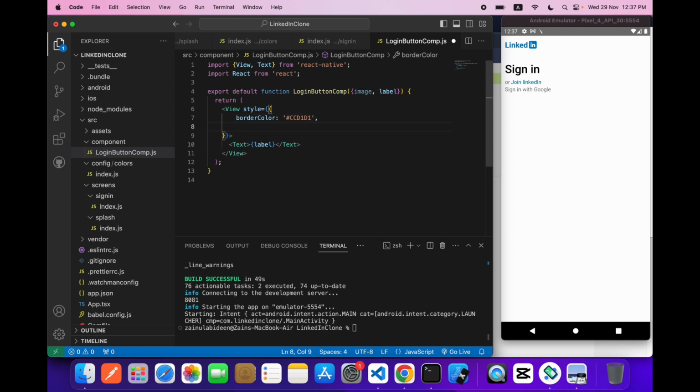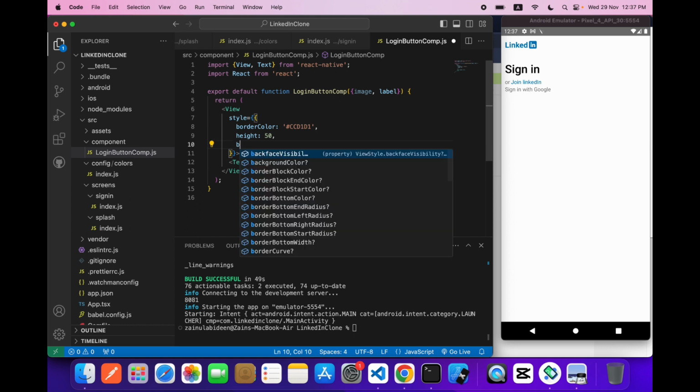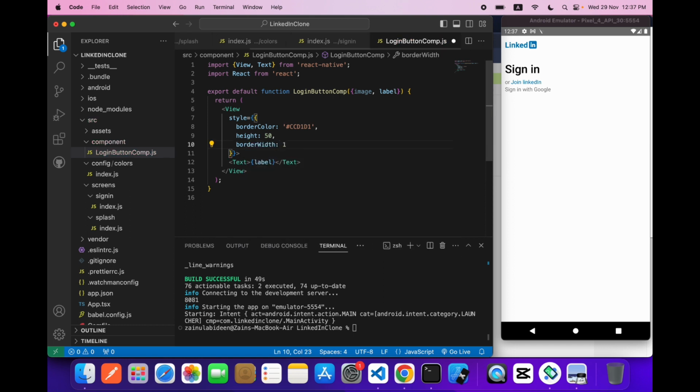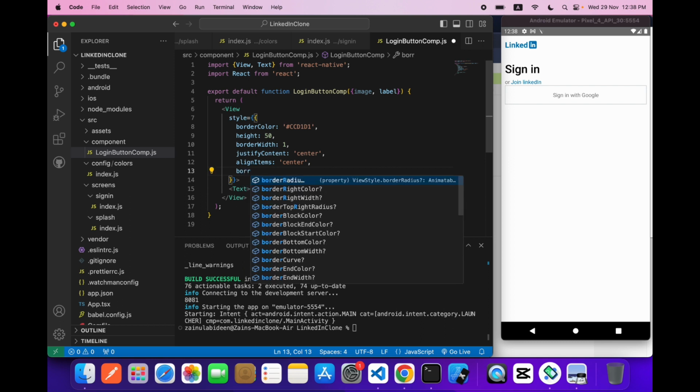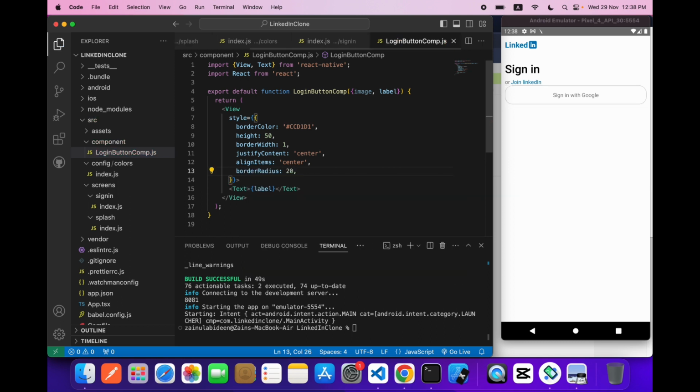Border color, and the height will be, I will say, 50. Okay, now border width will be 1. Okay, now justify content center, and also align items will be center. Okay, now let's round the border, so border radius will be 20.